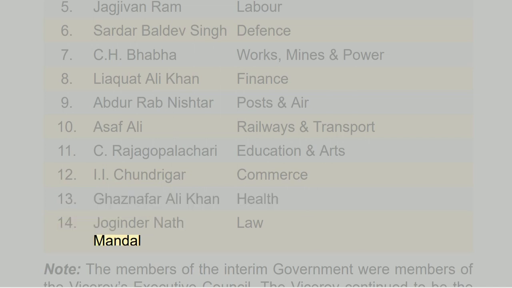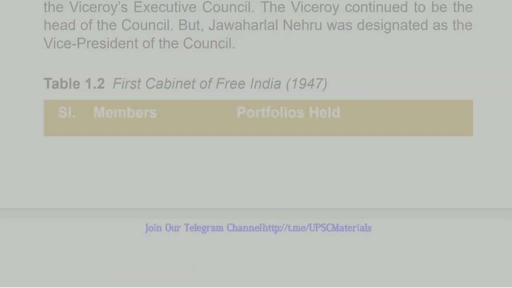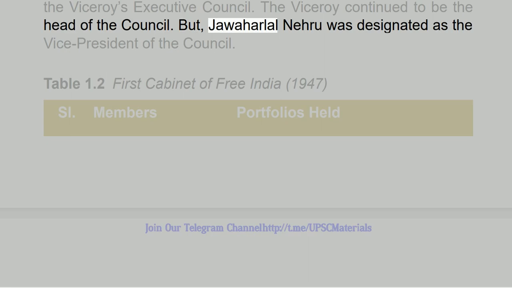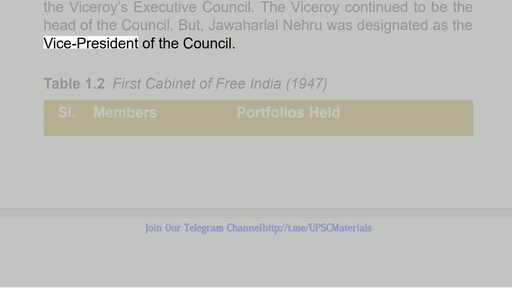14. Joginder Nath Mandal, Law. Note: the members of the interim government were members of the Viceroy's Executive Council. The Viceroy continued to be the head of the council. But, Jawaharlal Nehru was designated as the Vice President of the council.